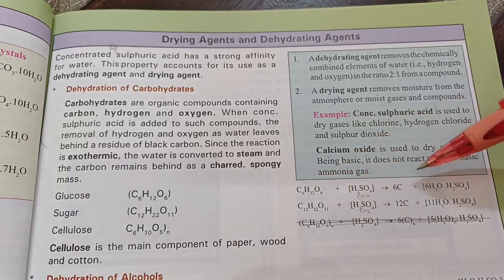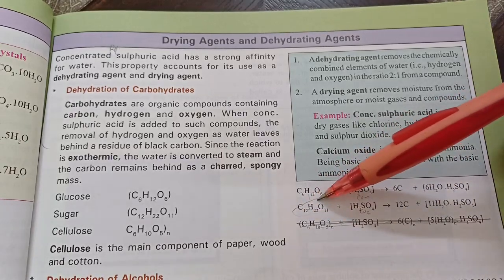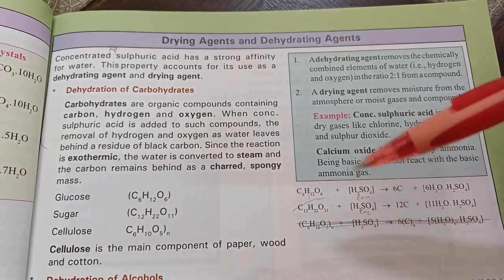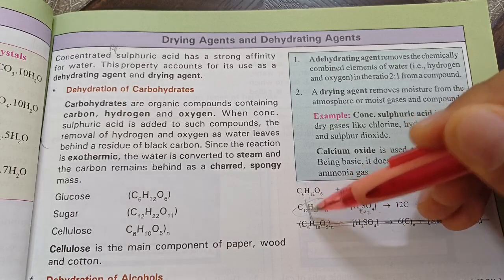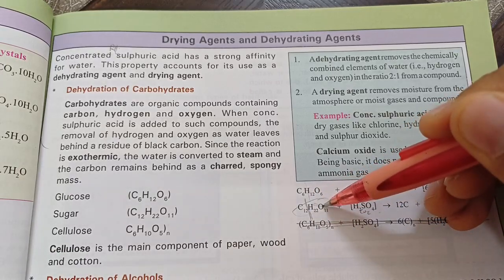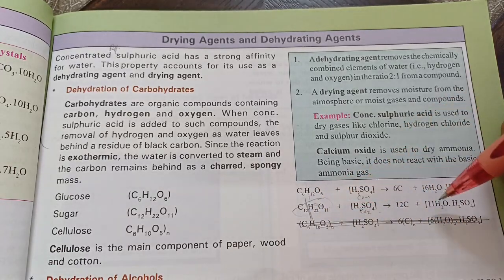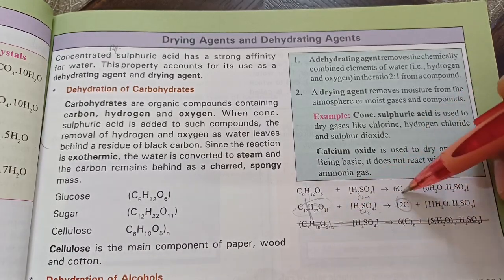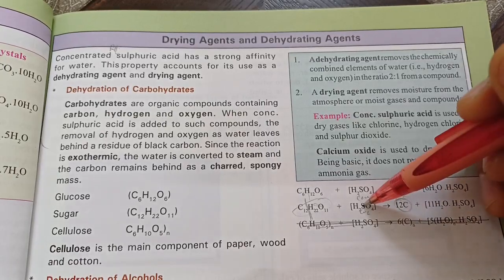Look at this equation. Sugar crystals have no water. But conc. sulfuric acid is such a powerful dehydrating agent. It has such affinity for water. It will break the bond between carbon and H-O, create water out of the H-O, 11 molecules are formed, and a black mass of charcoal-like substance of carbon is left behind. Yeah, sugar can be converted into a black lump if you have conc. sulfuric acid.